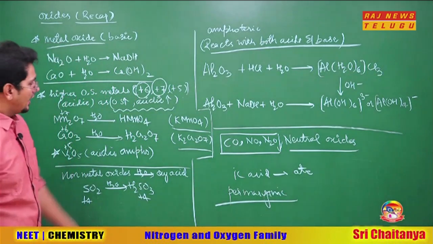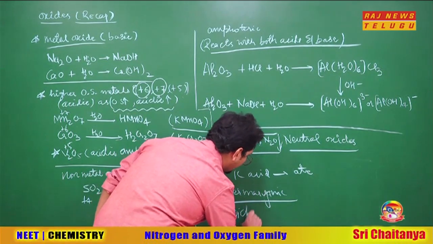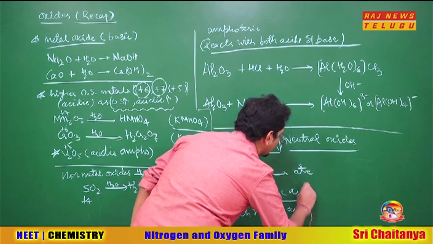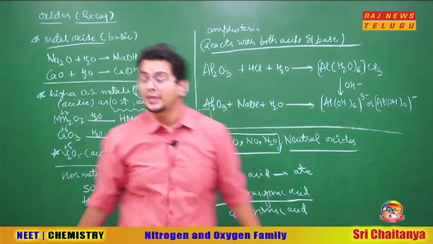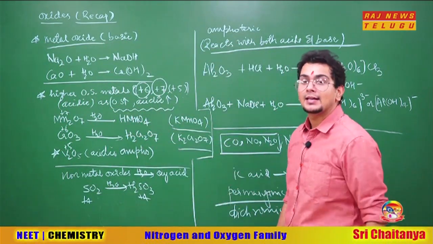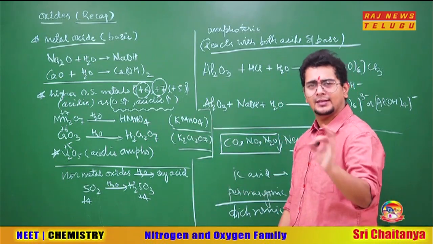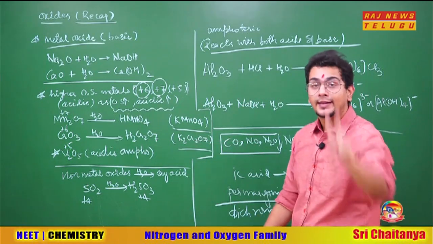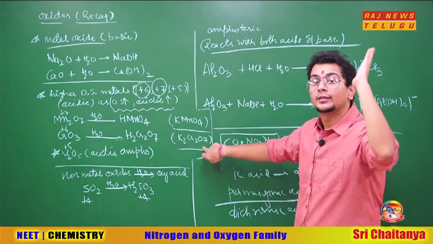If it is dichromate, there is some acid known as dichromic acid, and its anion is what you are calling dichromate, and MnO4 minus permanganate. So who are those acids? Here they are. HMnO4 is permanganic acid, and the salt of MnO4 minus is called permanganate. H2Cr2O7 is dichromic acid, and that is why its anion is known as dichromate.